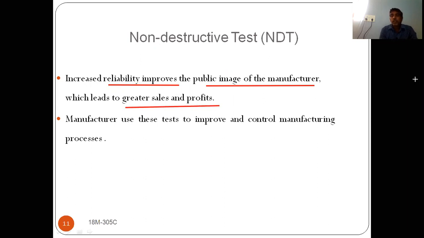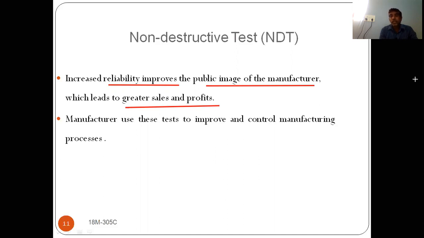So if the component reliability is more, what happens in the market? The image of the manufacturer will be good. That means the product is very reliable, so we can buy it. That means the manufacturer's image will be improved. So the sales will be automatically increased. If the sales increase, what happened? Automatically profit will be increased.